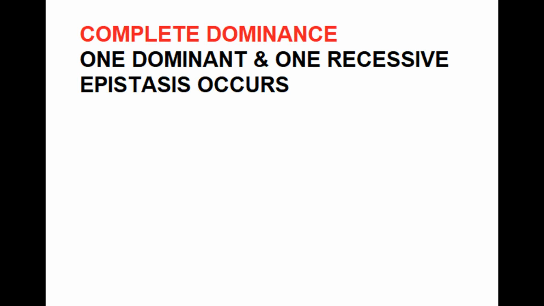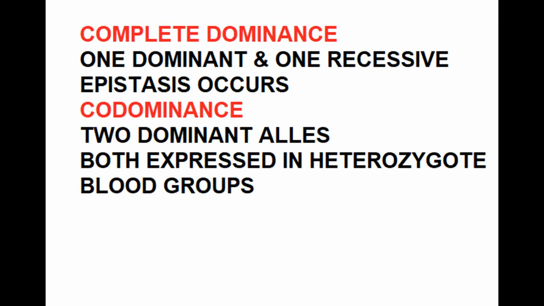Complete dominance is where there is one dominant allele and one recessive allele. The dominant allele will mask the recessive allele in the heterozygote. This is called epistasis. Codominance means at least two dominant alleles exist for a gene. Both dominant alleles will be expressed in the heterozygote. An example of codominant traits is blood groups.